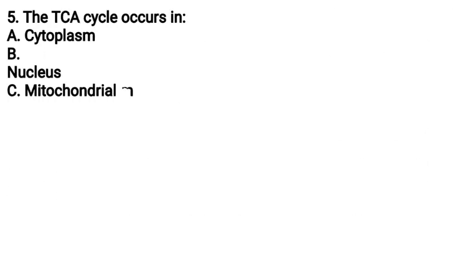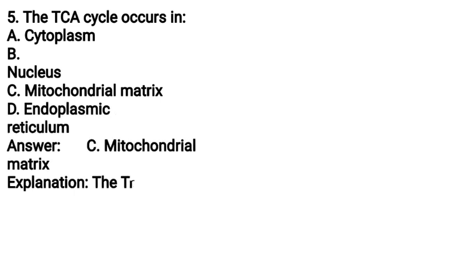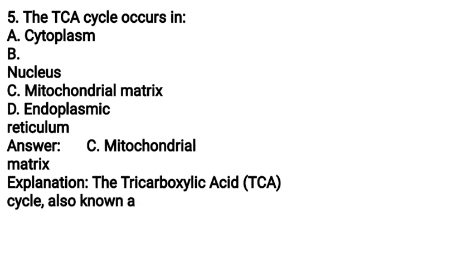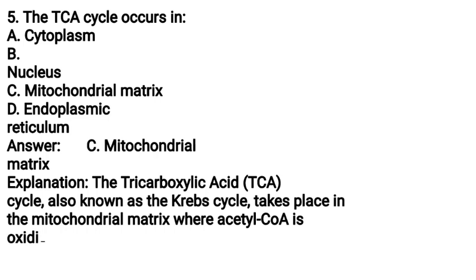Five. The TCA cycle occurs in A. Cytoplasm, B. Nucleus, C. Mitochondrial matrix, D. Endoplasmic reticulum. Answer C. Mitochondrial matrix. Explanation. The tricarboxylic acid TCA cycle, also known as the Krebs cycle, takes place in the mitochondrial matrix where acetyl-CoA is oxidized to CO2.